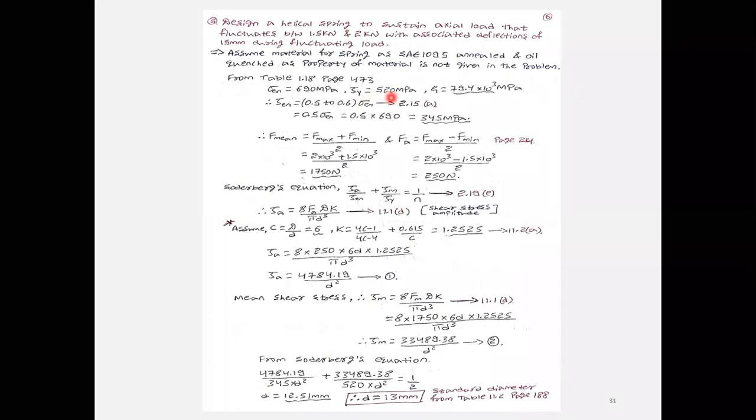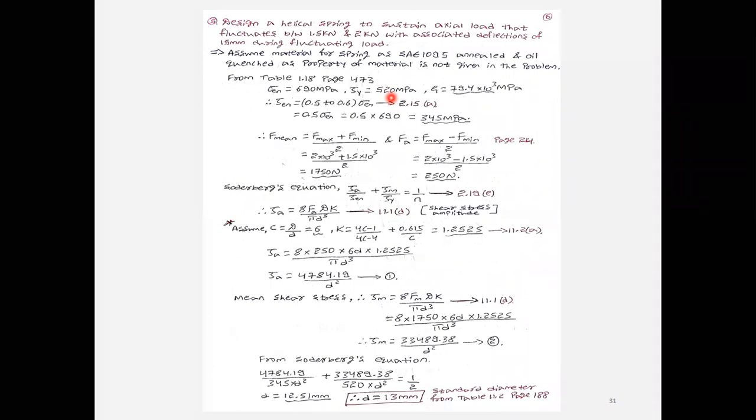In that you can see they have written mega Newton per meter square. Newton per meter square is nothing but Pascal. The given value is in the range of 270 to 520, and you can select from that. We'll design it for the worst condition, so I will take 520.